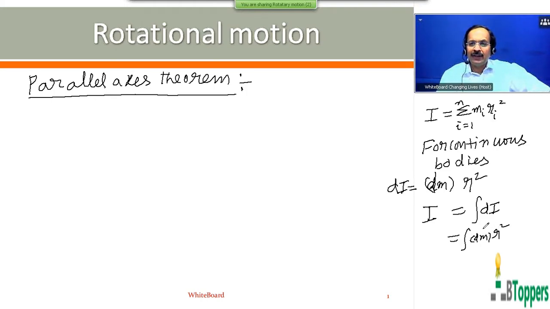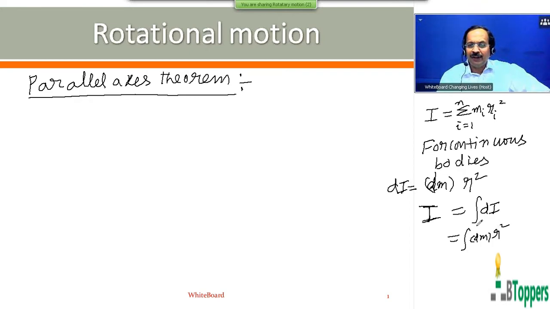You can theoretically imagine that the given body with continuous distribution of mass is divided into an infinitely large number of small elementary masses. Moment of inertia of one of the elementary masses can be written as dI equals dm into r square. So the total moment of inertia of the rigid body about a given axis is the sum of the moments of inertia of all the elementary masses into which the body can be imagined to be divided.